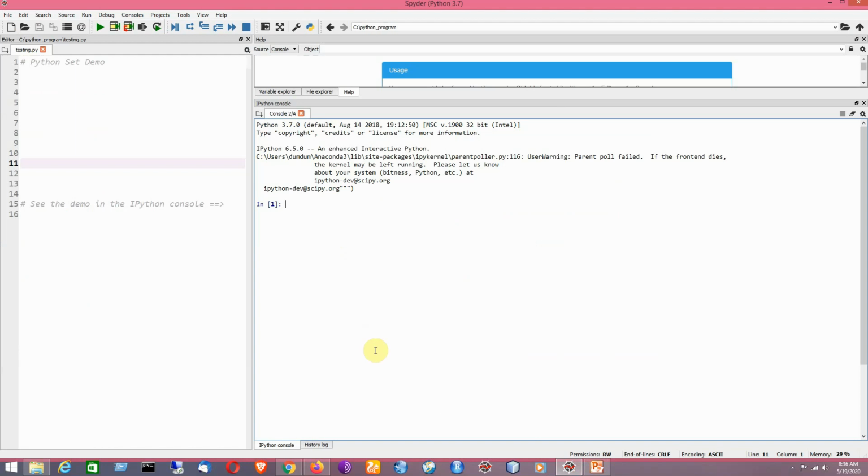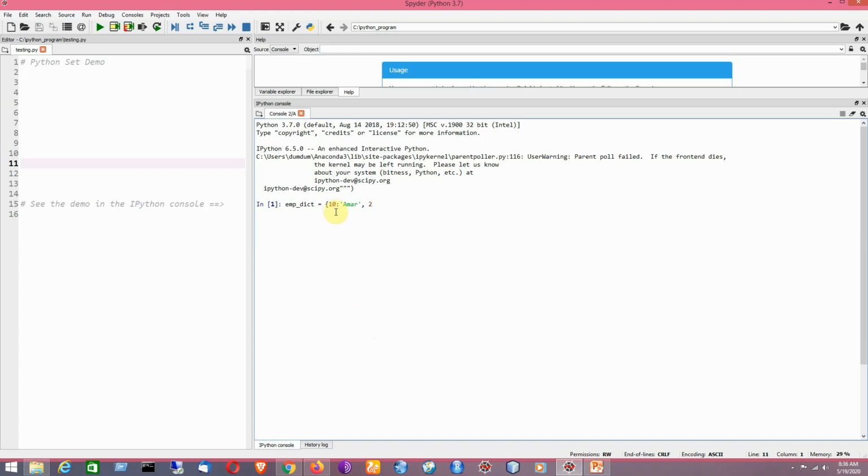First I am going to create a dictionary for demonstration purposes. Say for example, I am going to create a simple dictionary for employees in an organization. Suppose it is named emp underscore dict. It is having, say for example, only three values, and each of the items is represented in the form of a key value pair.